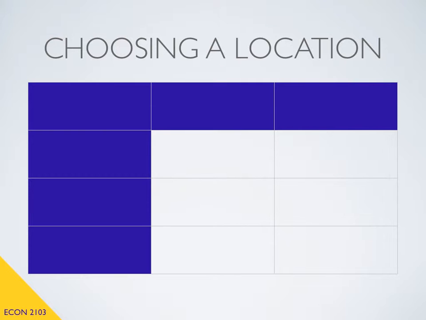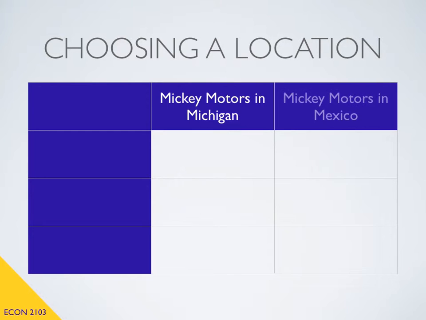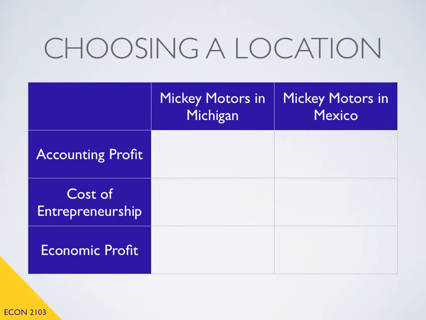Suppose that I own my own automobile company. Let's call it Mickey Motors. And I'm trying to decide one of two places to place my factory. And the two places I have under consideration are to place my factory in Michigan, where a lot of people know how to make cars, or to place my factory in Mexico, also where a lot of people know how to make cars. And what I want to do is compute the economic profits for each of these two options.